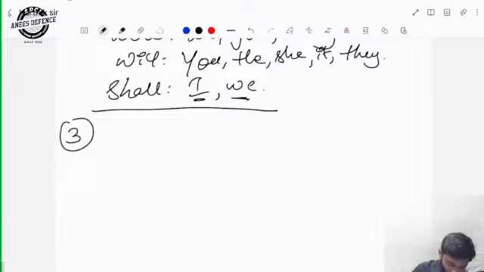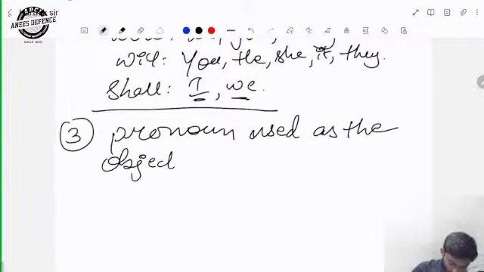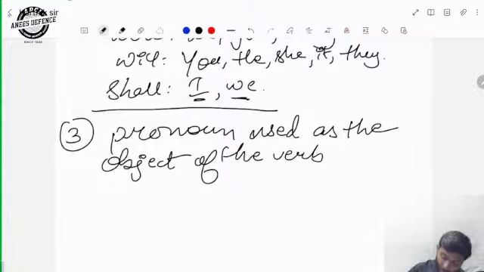Okay, write it down: a pronoun used as the object should be in the objective case. I hope you can understand my handwriting.